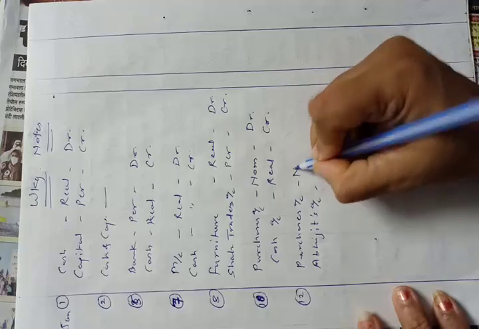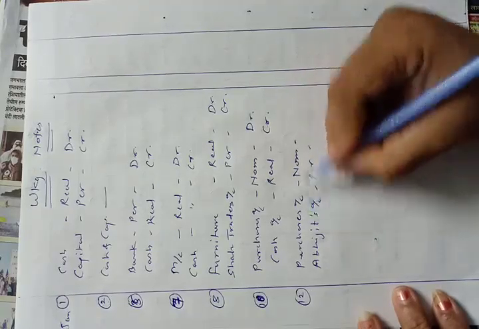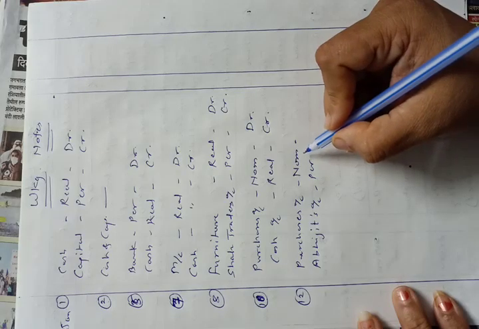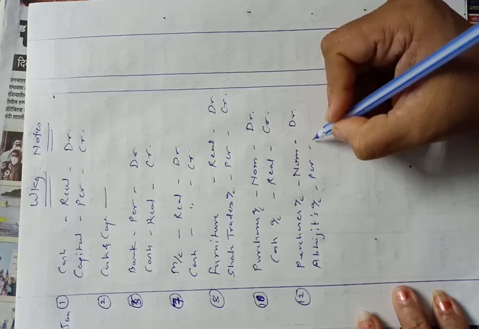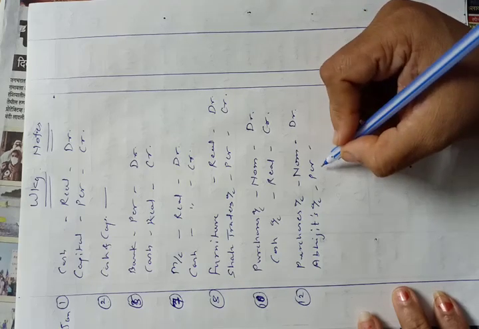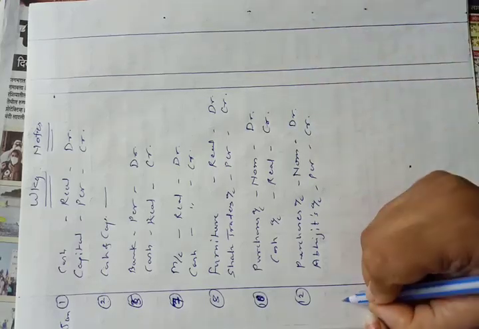Okay, purchases is a nominal account, Abhijit's account is a personal account. Nominal accounts rule says that debit all expenses and losses, so purchases account will be debited. Abhijit is the giver, and personal account rule says that credit the giver, so Abhijit's account will be credited.